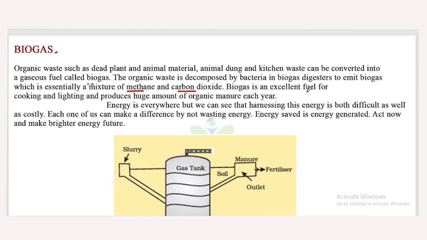This is an excellent fuel for cooking and lighting, and it also produces a huge amount of organic manure each year, which is useful for agriculture.